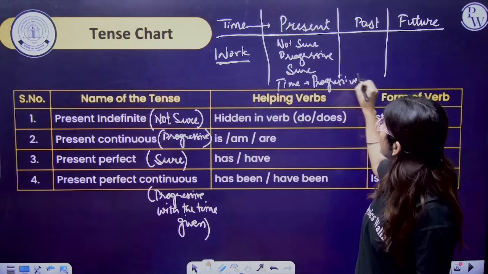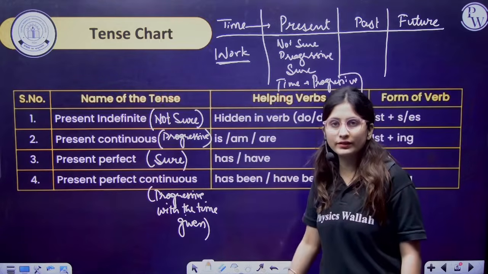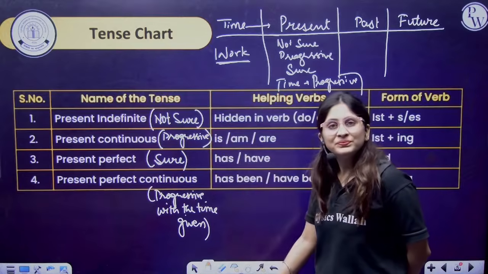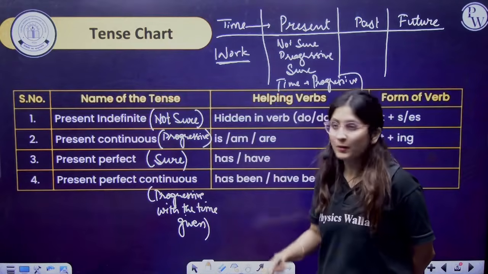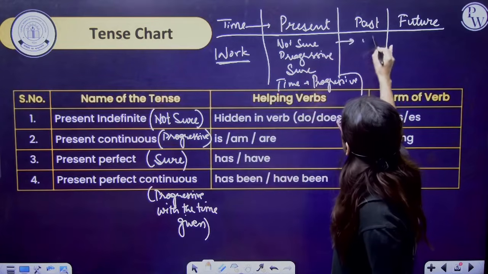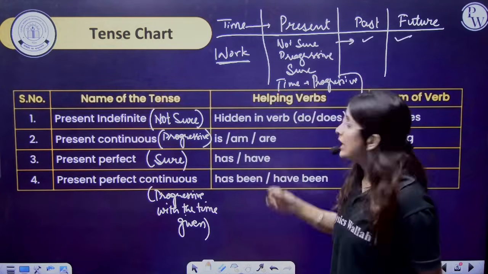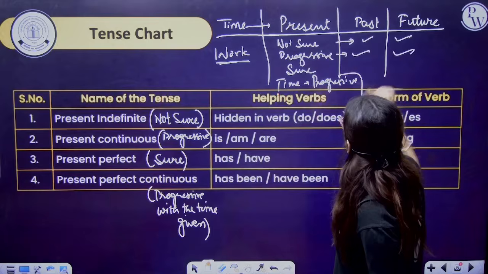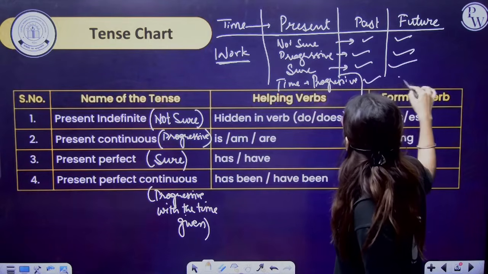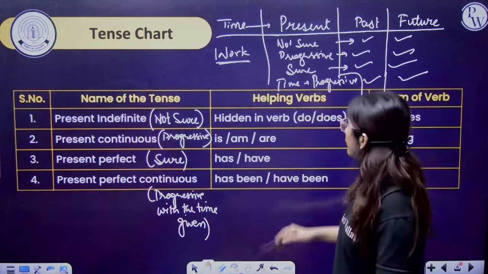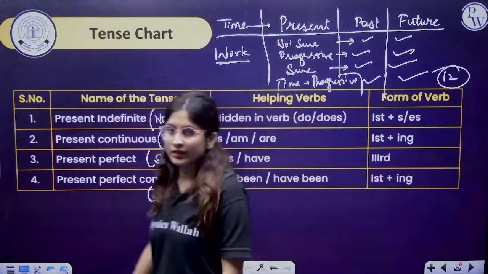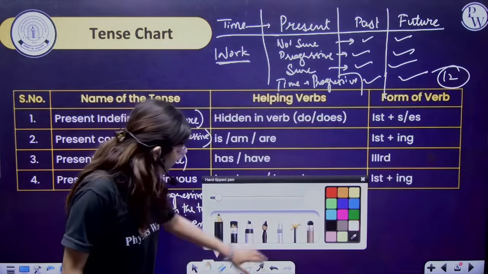Could you explain more about present perfect continuous? I haven't explained these three as well, so how could I explain this? Wait, do watch the video. Now the same thing can happen here, here, and here. The same thing can happen in each. So therefore there are 12 types of tenses. Fine. So let us see.